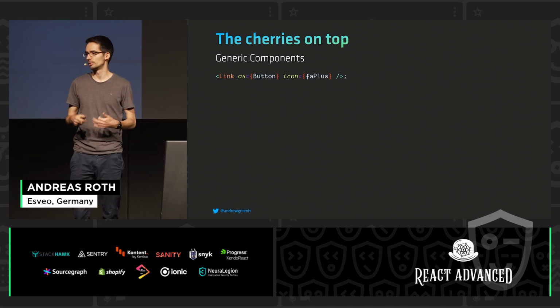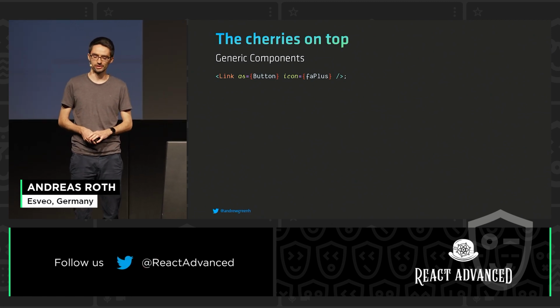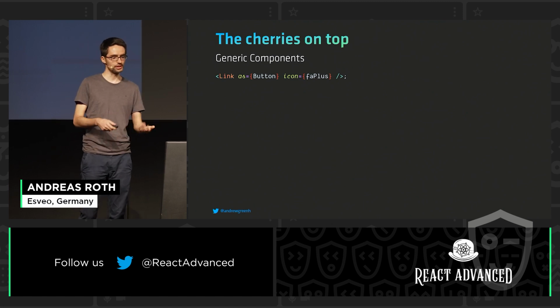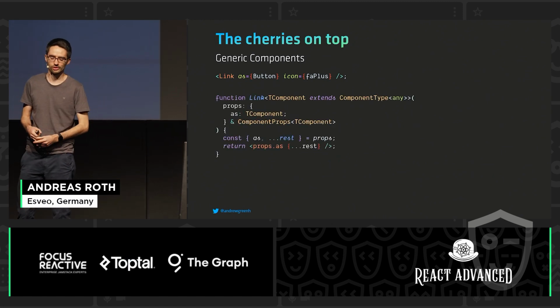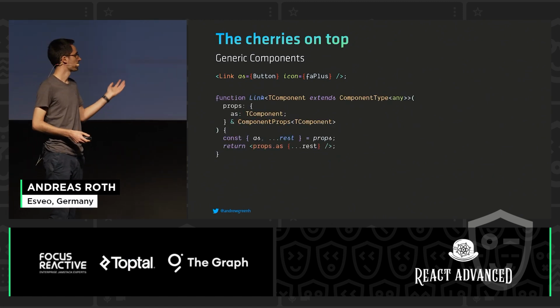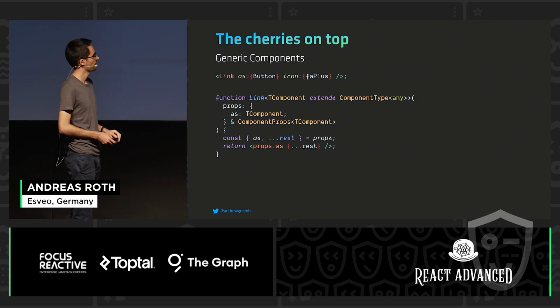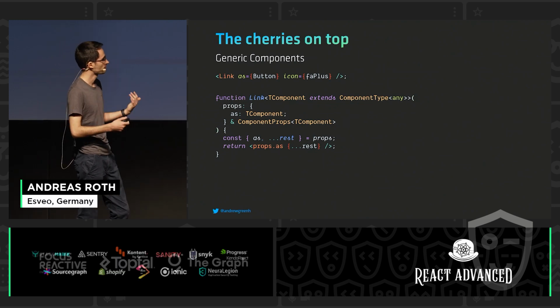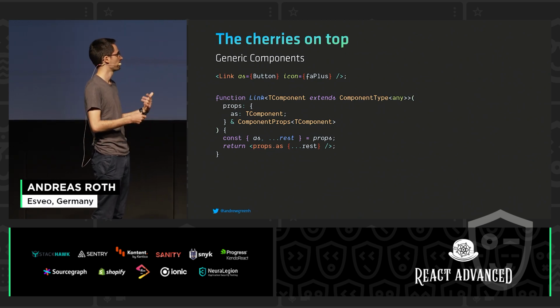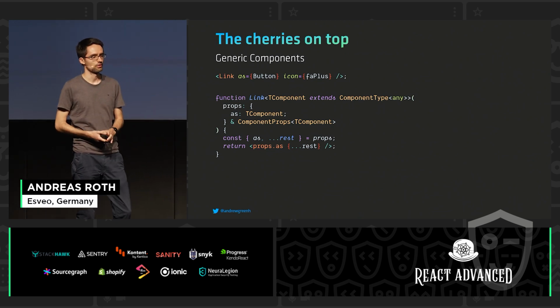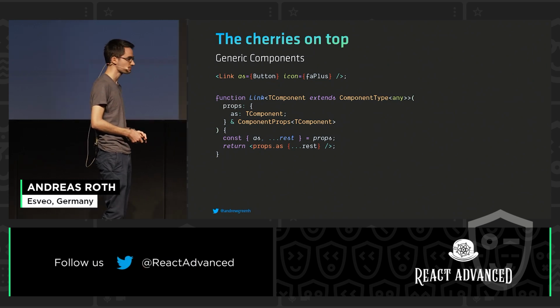But right now, we want to render it as a button element, and we want to be able to pass in an additional icon. And here, again, we can make use of the TypeScript generics and define our component like that. You can see maybe one of the problems when working with TypeScript a lot, the component code, the library code starts to look quite complex, but we are achieving a very nice usability for the users of our component.